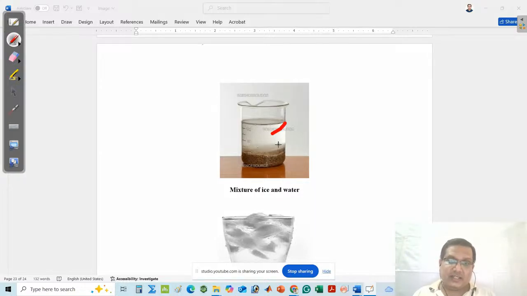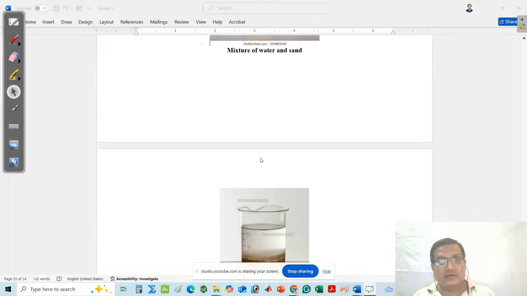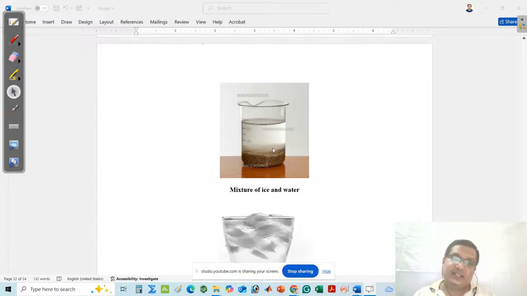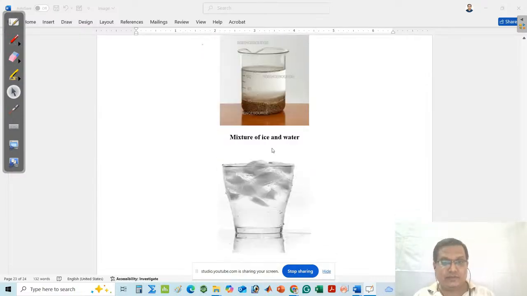One is the water phase present at the top, and this is your sand phase, that is your second phase. Your two phases are present, and the components are easily seen by naked eye. So here you can say that a mixture of water and sand is said to be a heterogeneous mixture.